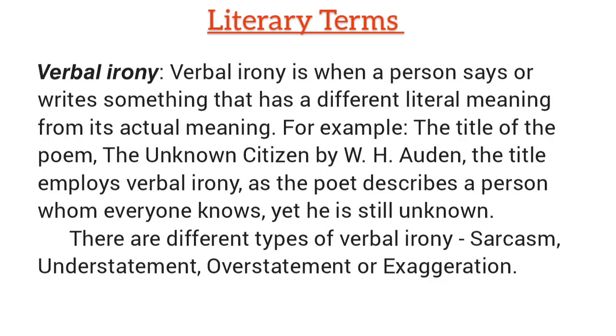What is verbal irony? Verbal irony occurs when someone says or writes something and means another, usually the opposite of what a person speaks or writes. For example, the title of the poem The Unknown Citizen, by W. H. Auden, employs verbal irony, as the poet describes a person whom everyone knows, yet he is still unknown. There are different types of verbal irony, such as sarcasm, understatement, overstatement, or exaggeration.